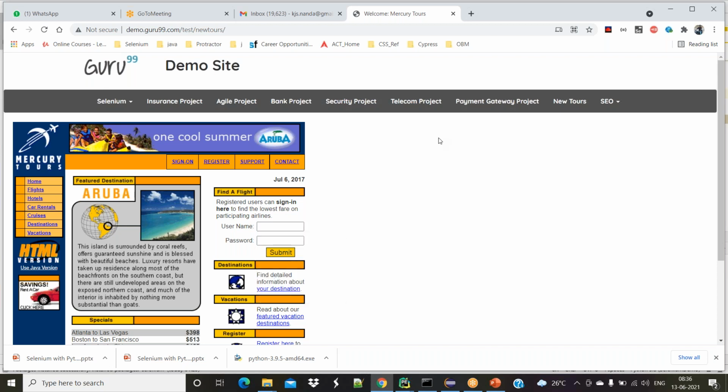If I'm asking you to enter the username on this particular website, we are human beings, so we can decide. Here it says username, and next to the username we have a text field to enter the username. Then we have a banner of password, and next to the password we have one text field, so that text field is for the password. We can decide like that, but Selenium does not have that much intelligence. It's not an artificial intelligence tool.